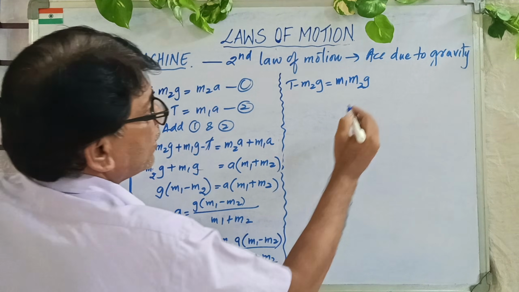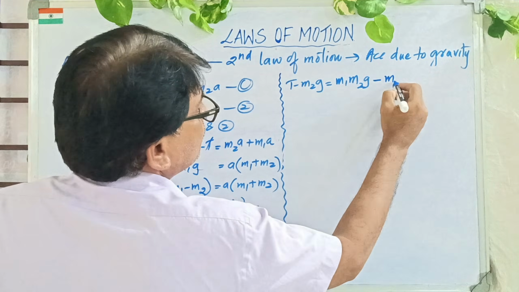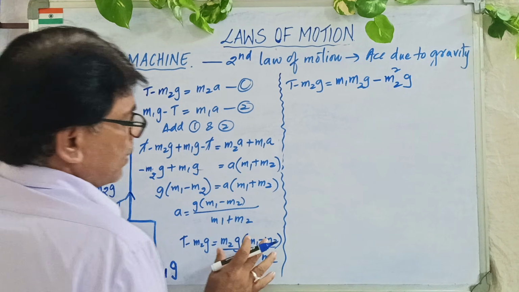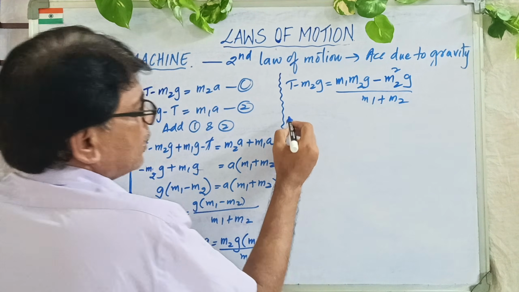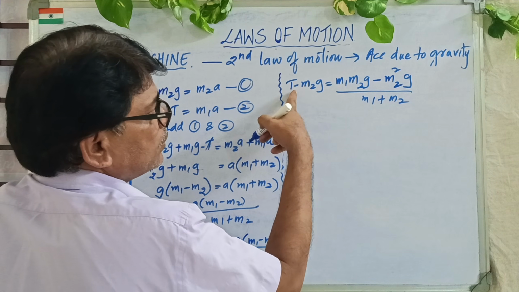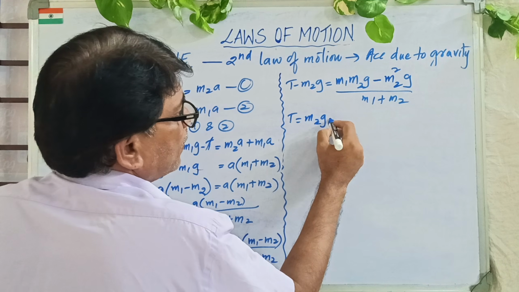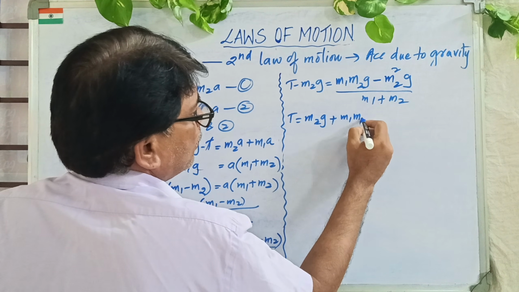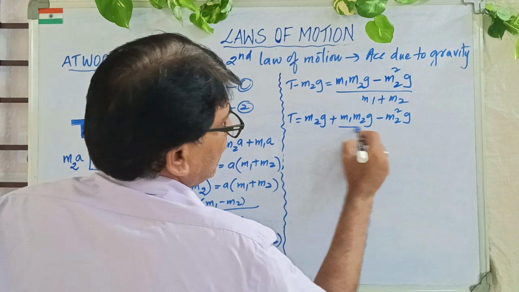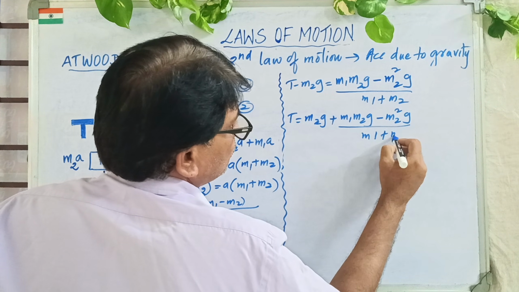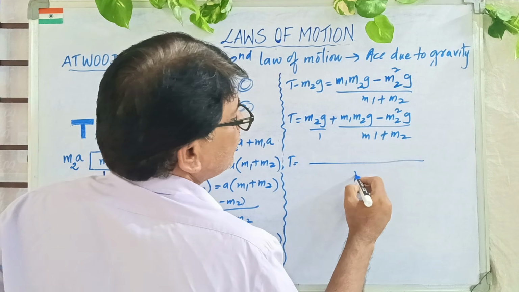This part of multiplication is over. Next, plus into minus is minus: M2G into M2 is M2 square G, over M1 plus M2. Now T is equal to, since M2G is negative, I send it to the other side, M2G plus M1 M2G, which remains as it is, minus M2 square G by M1 plus M2. Now here nothing is there, so T is equal to, the LCM is M1 plus M2.